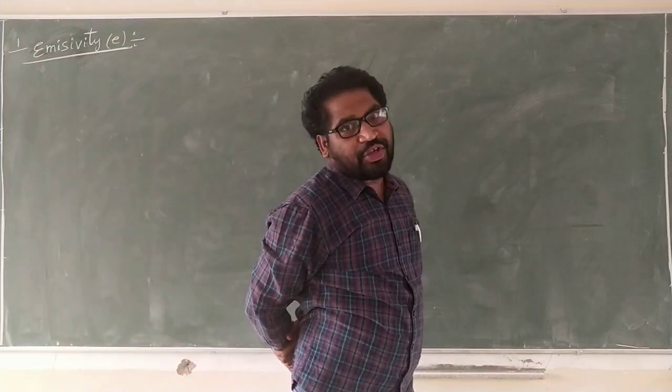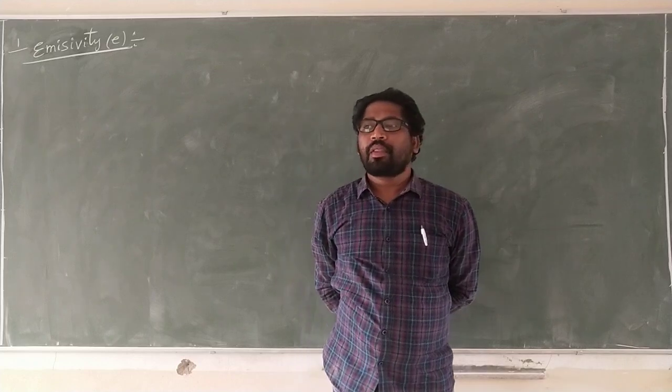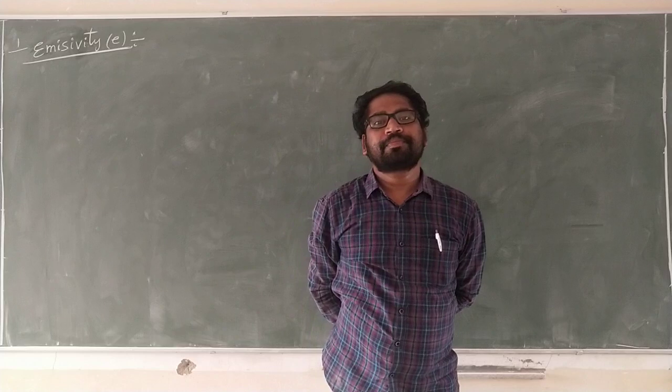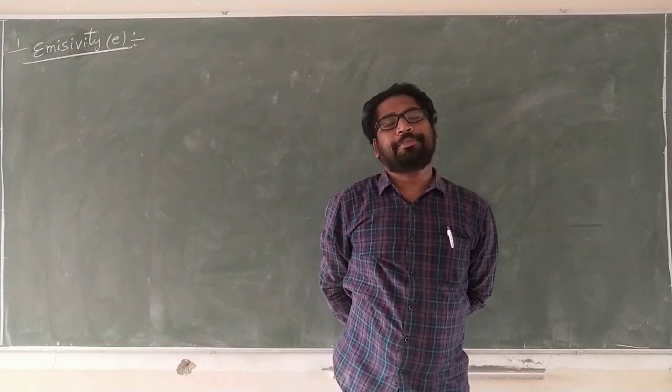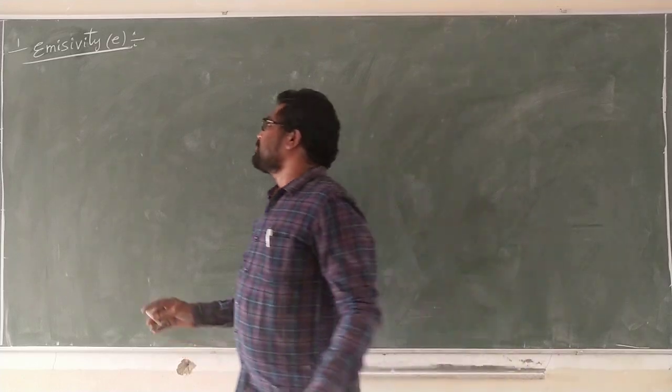Emissivity is defined as the ratio of the emissive power of a body to the emissive power of a black body. This is called emissivity.